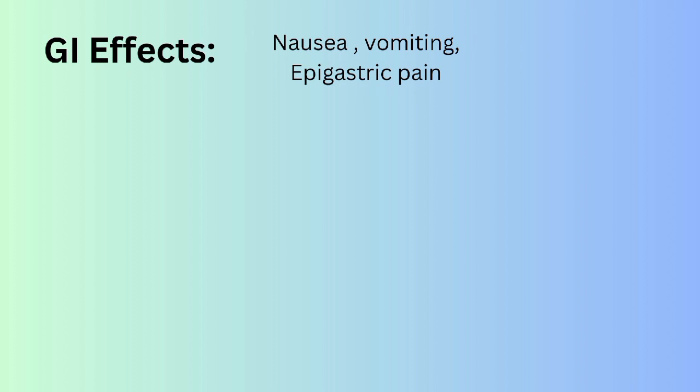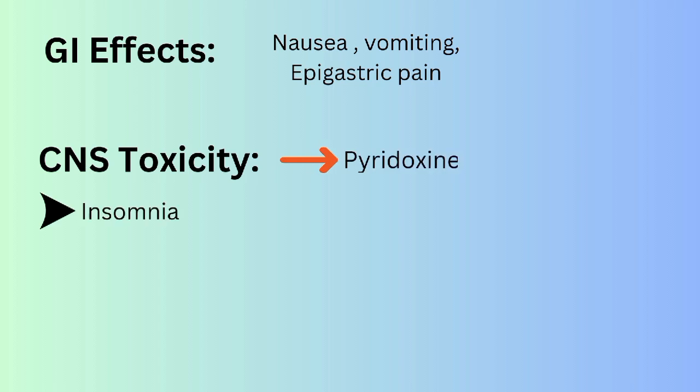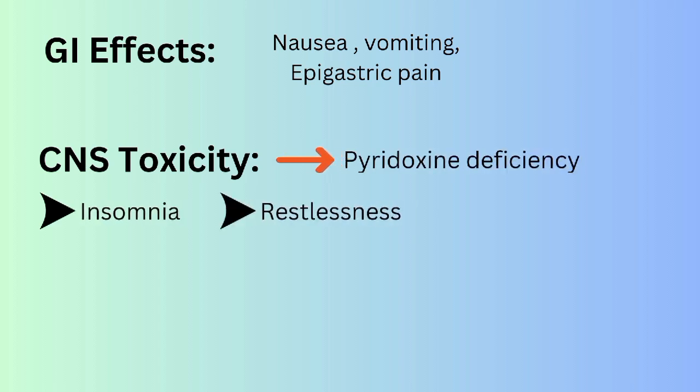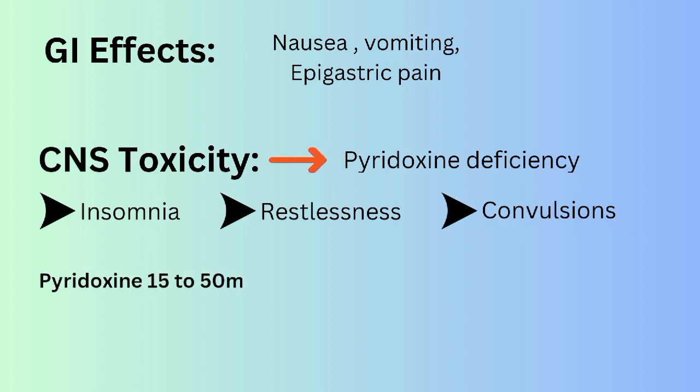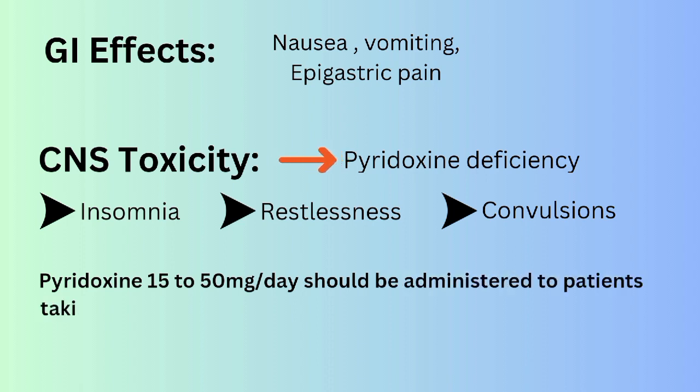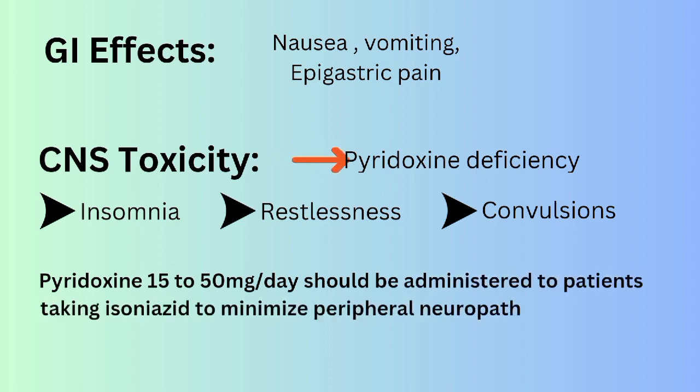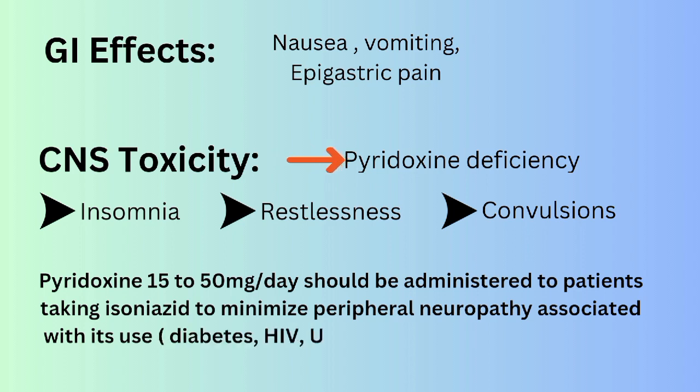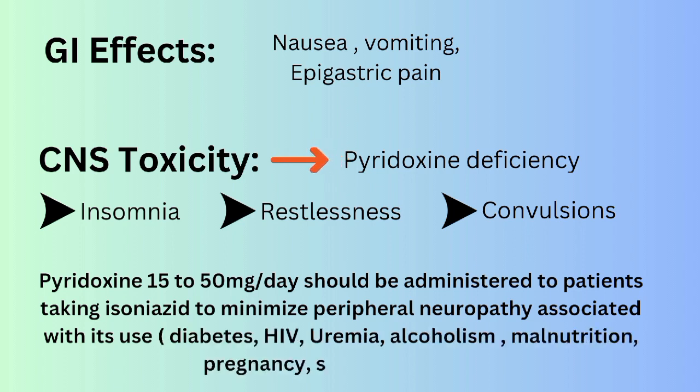Adverse GI effects include nausea, vomiting, and epigastric distress. Moreover, CNS toxicity may result from pyridoxine deficiency, and in this condition, signs and symptoms include insomnia, restlessness, hyperreflexia, and convulsion. Pyridoxine 15 to 50 mg per day should be administered to patients taking isoniazid to minimize the peripheral neuropathy associated with its use, especially in patients with diabetes, HIV, uremia, alcoholism, malnutrition, pregnancy, or seizure disorders.